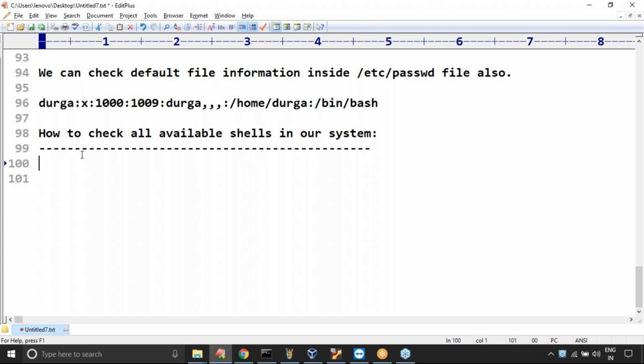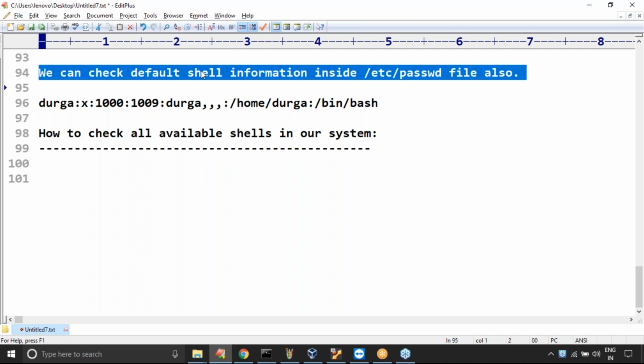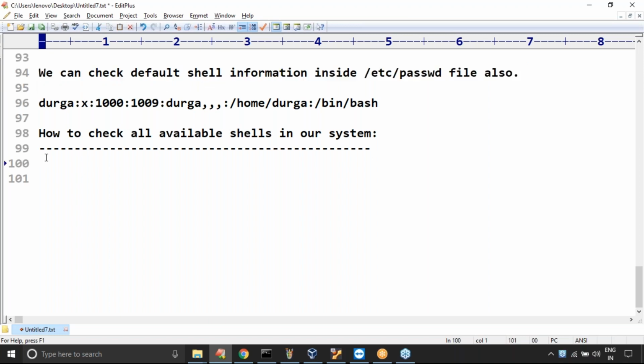Next, can the admin set all users' passwords? Yes, the super user can do that. Here, the password field, have you observed? The admin can set the password, no problem. Next, what information do we see? We can check the default shell information inside the passwd file. Default shell information.